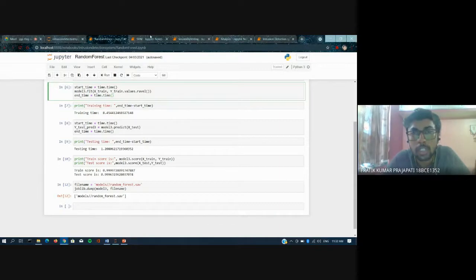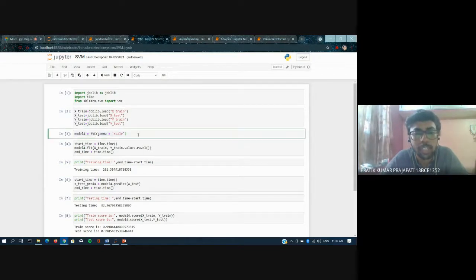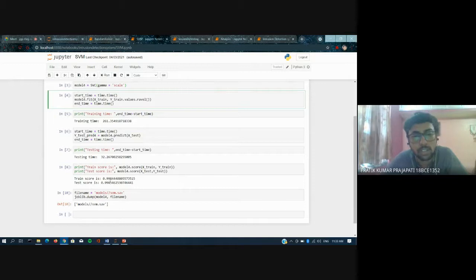And then we move on to SVM. For SVM also we import the sklearn library and then we use gamma equal to scale. Gamma scale means that our data set, as we have seen, is linearly distributed, so we can use SVC with scale so that a straight line divides the classes of the data sets. There are other models also, but here we are using scale. The training time here is very high in SVM, around 261 seconds, and testing time is 32 seconds. The accuracy is also good: 99.84 for training and 99.85 for testing.